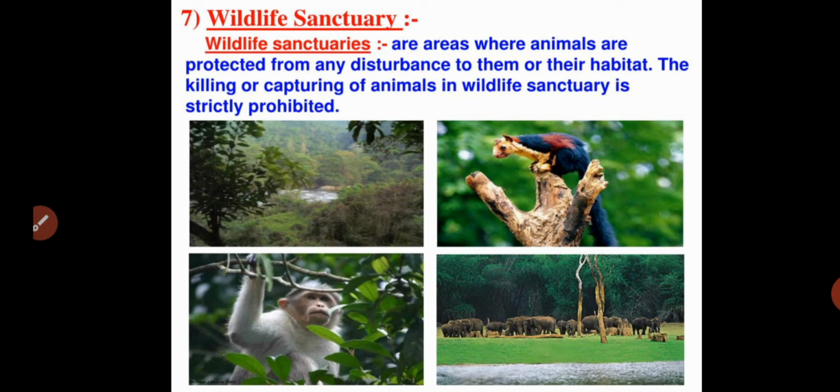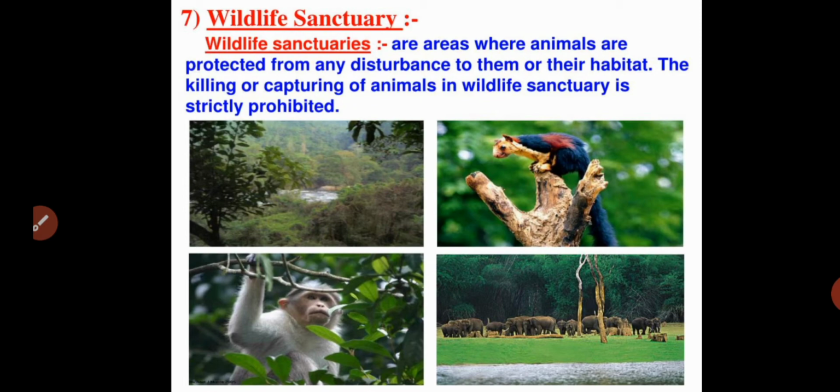And also the killing or capturing of animals in a wildlife sanctuary is strictly prohibited. So there is no killing or capturing of animals in the area where animals are protected, that is the wildlife sanctuary.